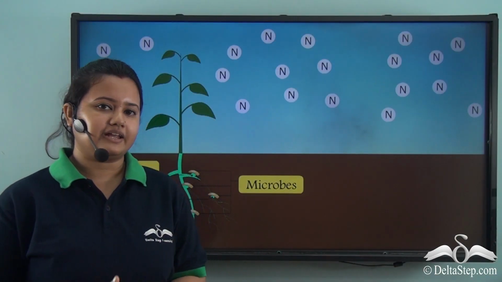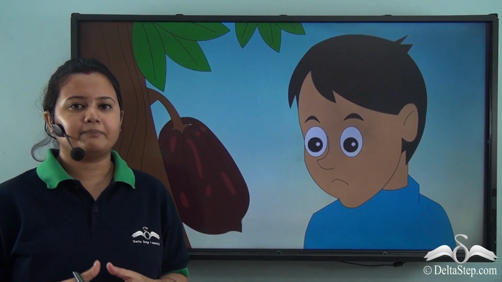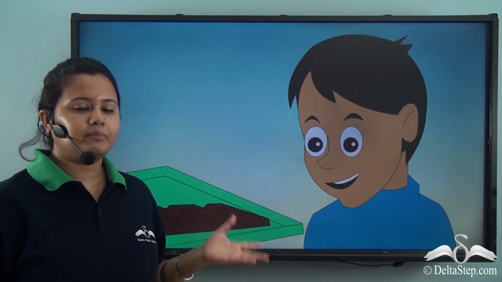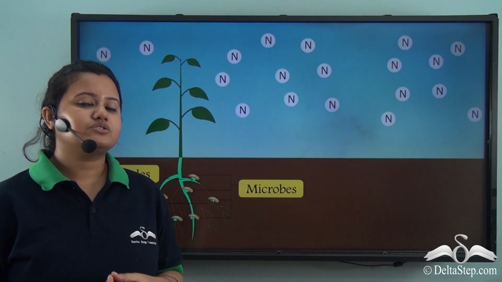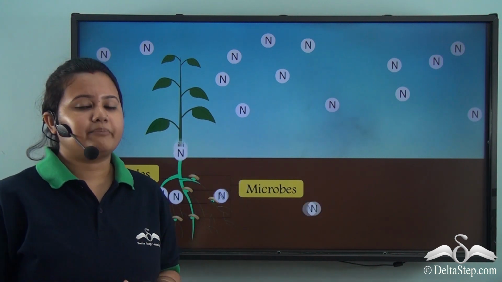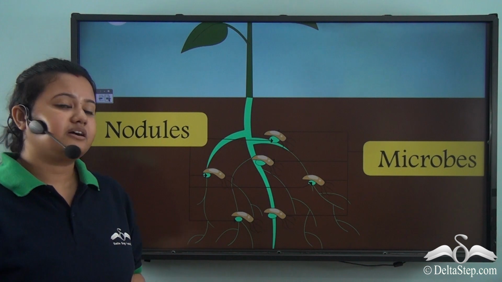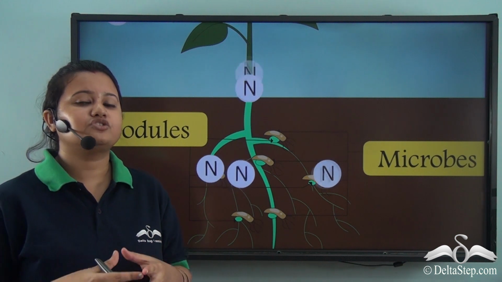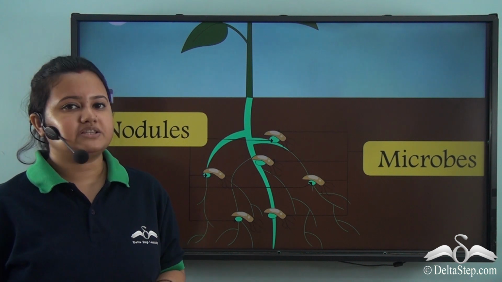Nitrogen is the most abundant gas in the atmosphere. This gas helps in soil fertility and is also important for the growth of plants. Now imagine a chocolate lover is given a cocoa plant instead of chocolates. Will he enjoy it? Of course not. Similarly, the plants also cannot absorb nitrogen directly from atmosphere. Therefore, nitrogen fixing bacteria called rhizobium is present at the nodules of certain plants. These bacteria convert the nitrogen and help in the growth of plants. Thus, this is how nitrogen enters the food chain. So, nitrogen is an important gas which is present in atmosphere.